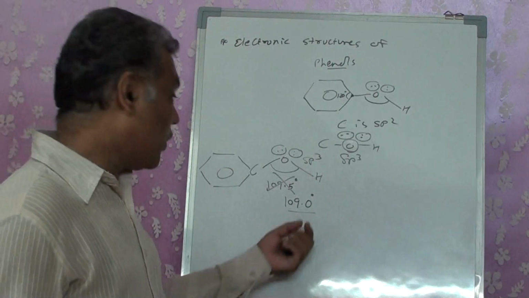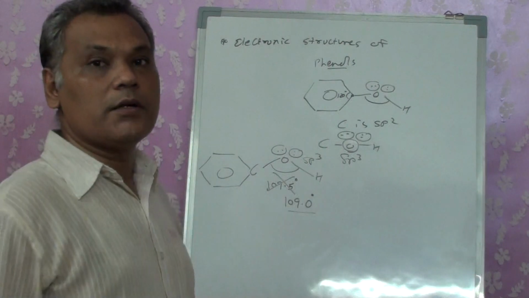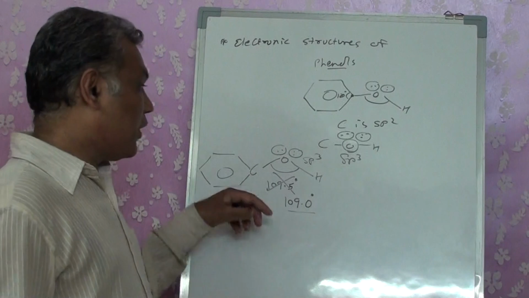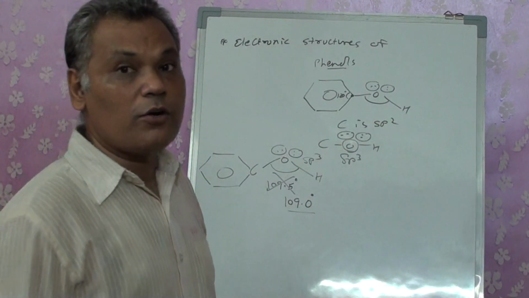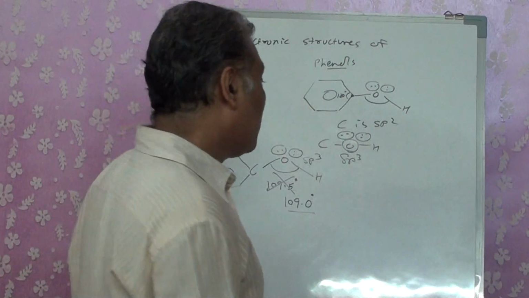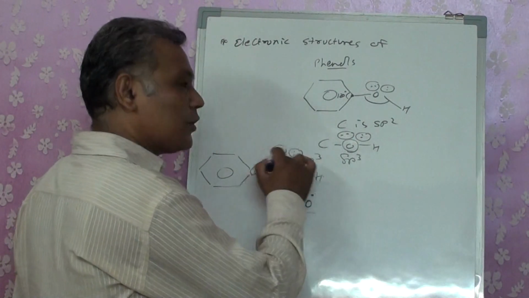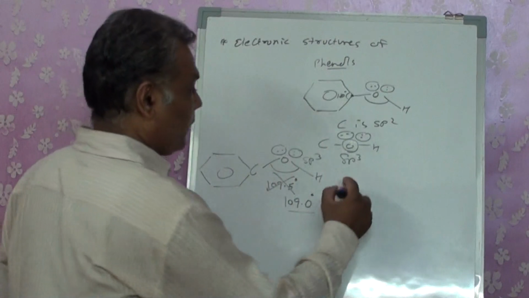That means this bond angle is somewhat expanded compared to that of alcohols, but shrunk compared to their actual hybridization. Now what is the reason for it? It also contains 2 lone pairs, but what will happen?